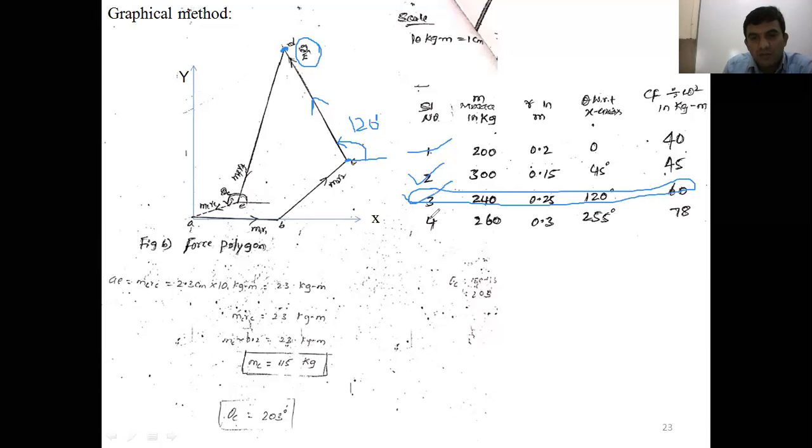Next, what is the fourth mass here? Its orientation with respect to the x-axis is 255 degree and the magnitude is 78 kg meter. Again, you draw a horizontal line here. With respect to the horizontal line, how much angle do you measure?